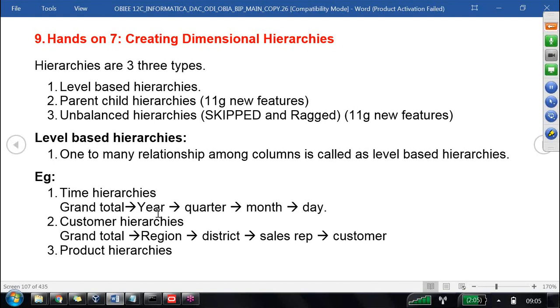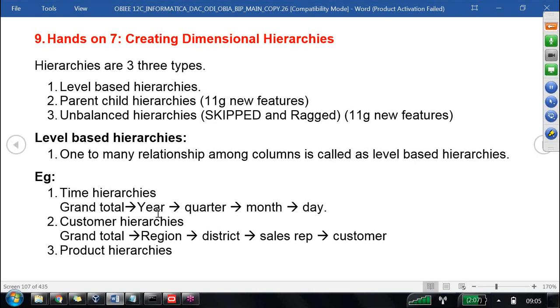Will all 3 of them end with the 1 number only or not, sir? Yes, the grand total across hierarchies is the same. That's what I want to tell. Whatever grand total we calculate should be the same. Whether you sum all the days' money, or all the customers' money, or all the products' money, it should be the same. That is the reason grand total is available in each and every hierarchy, and it is the common value. It is a single value, and it is the same value. Let's say she said 300, then you also should get 300, you also should get 300 only, if you know the mathematics perfectly.